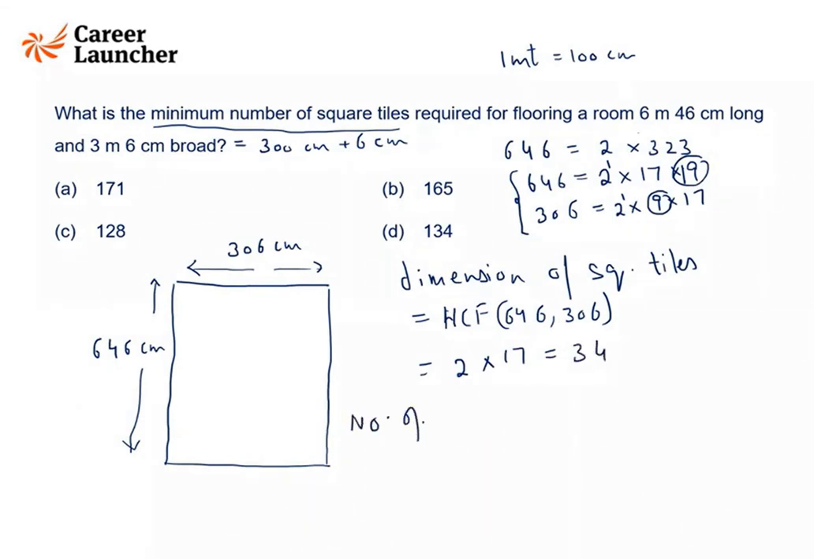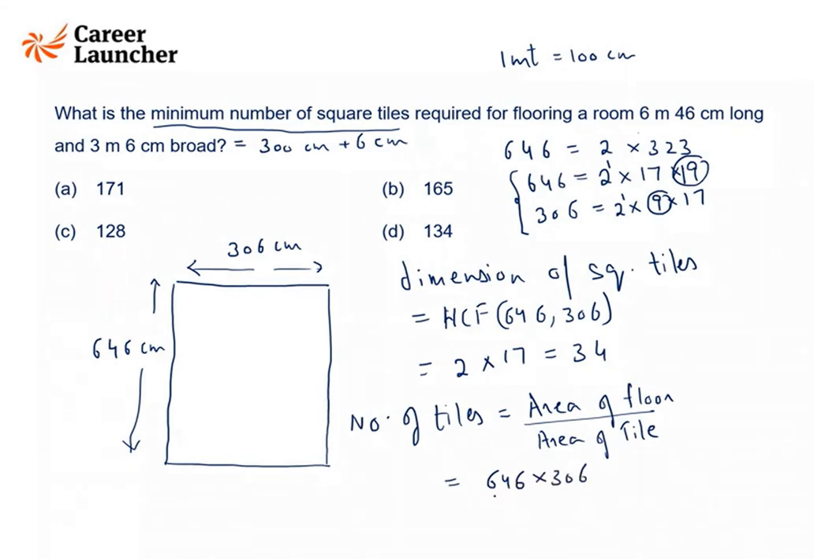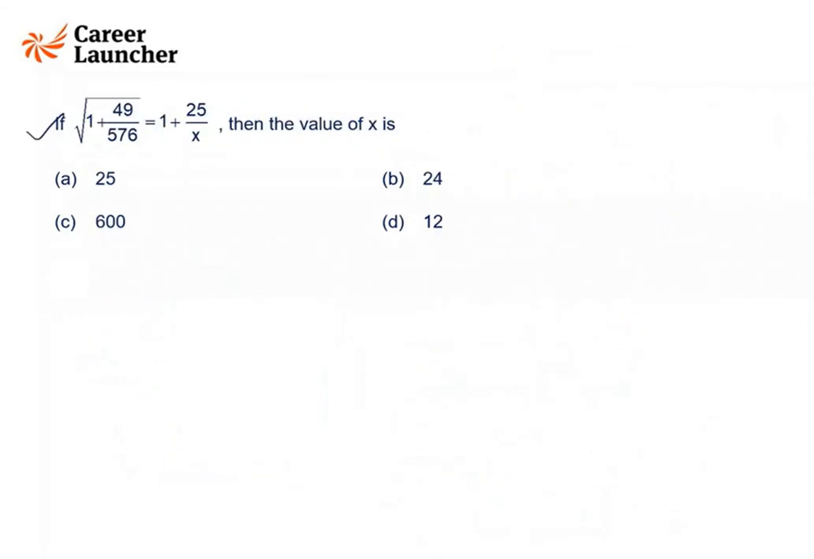So number of tiles needed, this we discussed, is area of floor by area of tiles. So area of floor is 646 into 306. Area of a square tile would be 34 into 34. So if I divide it by this 34, I'll get 19. And here if we do this, you'll get 9. So we require 19 into 9, that is 171 tiles.